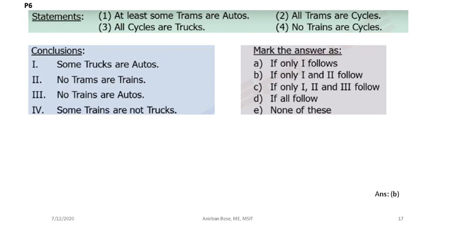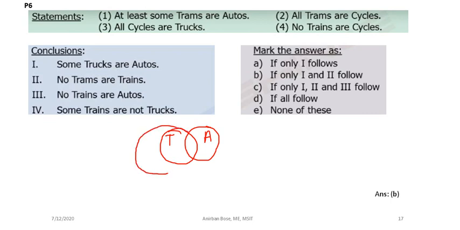Now see, this is another problem where again two negative statements are there, but again we will start with the bare minimum Venn diagram. So this is problem number 6. At least some trams are autos. So first you draw, say, a tram and this is say auto. So some trams are auto. Then, all trams are cycles. So draw the bare minimum condition.